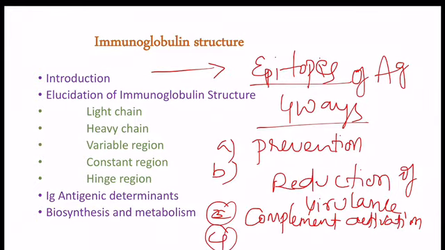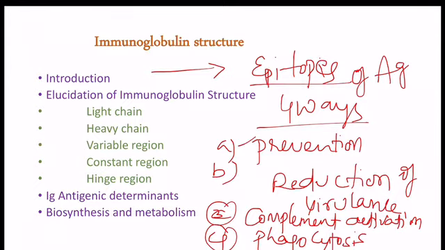Fourth one is phagocytosis. Antibodies give protection from the microorganisms by preventing the attachment of the microorganisms to the mucosal surfaces of the host.